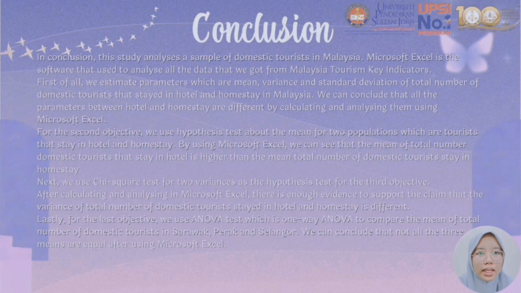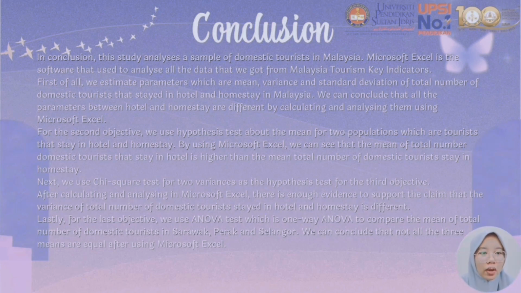For the second objective, we use the hypothesis test about the mean for two populations, which are tourists that stay in hotel and homestay. By using Microsoft Excel, we can see that the mean of total number of domestic tourists that stay in hotel is higher than the mean of total number of domestic tourists that stay in homestay. Next, we use the test for two variances as the hypothesis test for the third objective. After calculating and analyzing in Microsoft Excel, there is enough evidence to support the claim that the variances of total number of domestic tourists who stay in hotel and homestay are different.